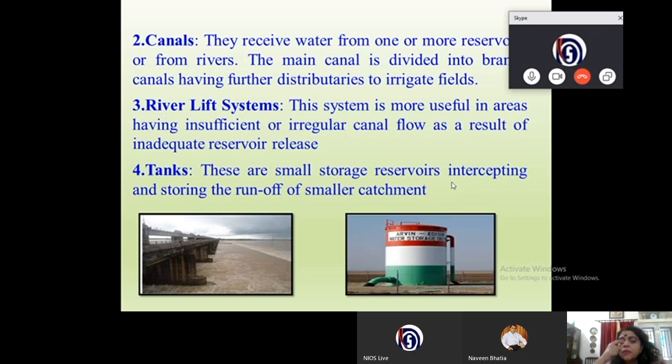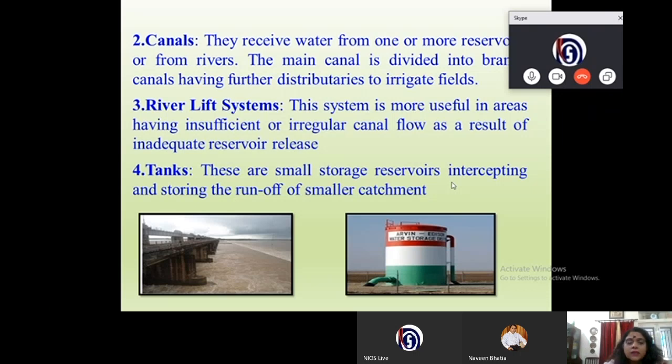This system is more useful in areas having insufficient or irregular canal flow as a result of inadequate reservoir release.